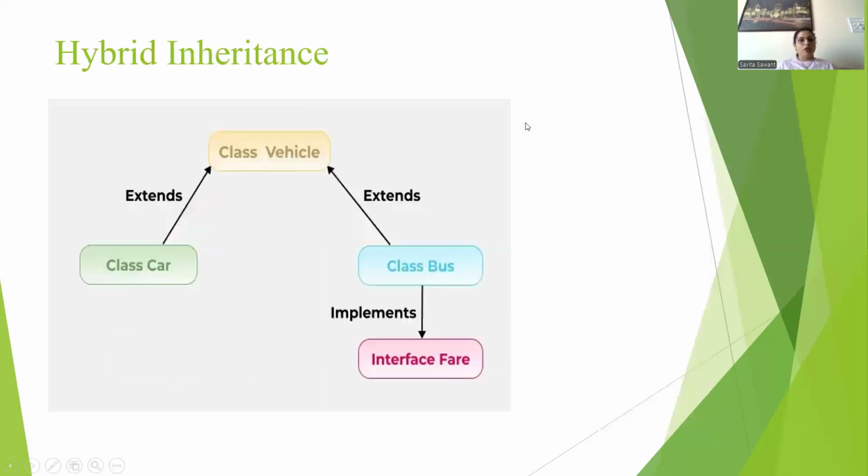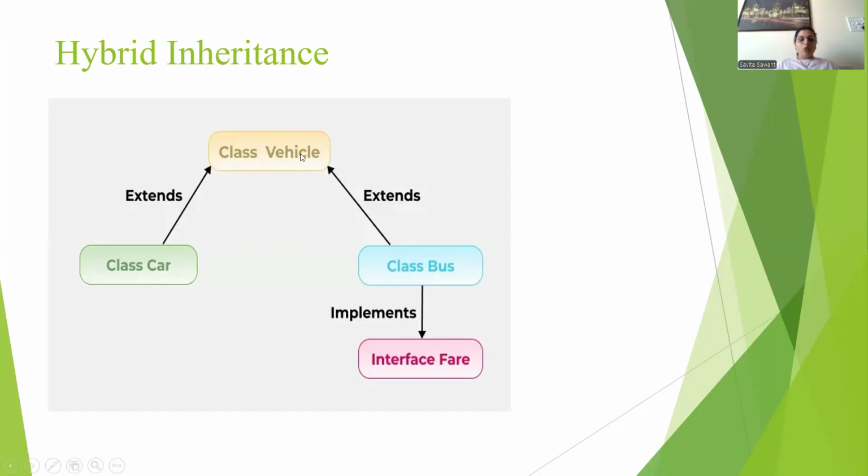The last type of inheritance is hybrid inheritance, where multiple types of inheritance are used. If you see here, class vehicle and class car are an example of single inheritance, where class car is one child and class vehicle is its one parent. But on the right side, class vehicle is the parent for bus as well as fare.